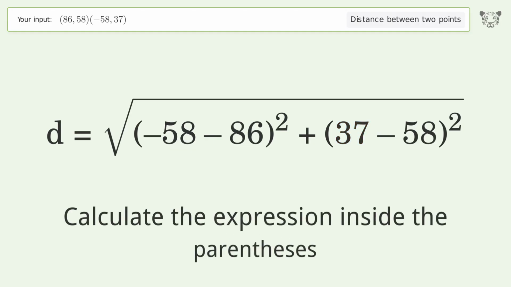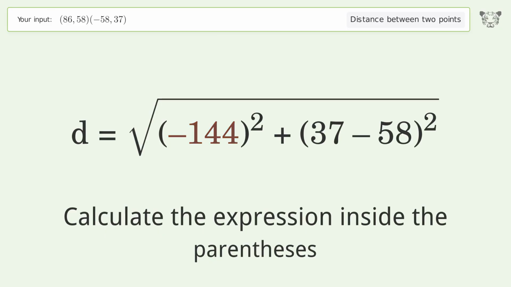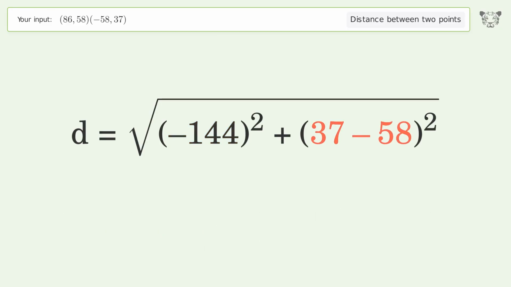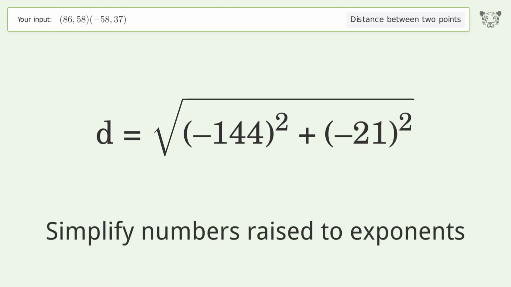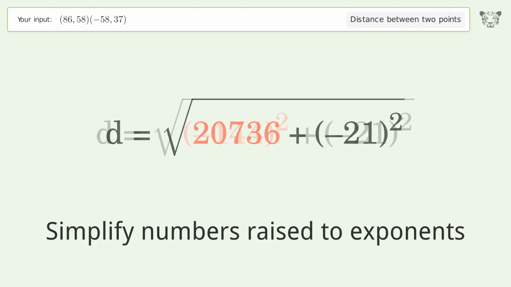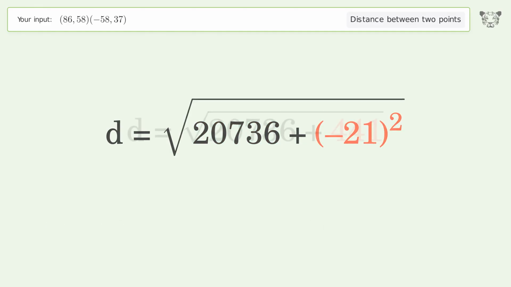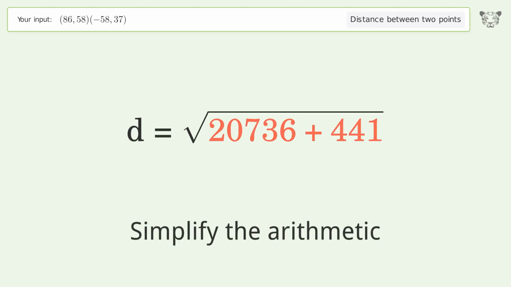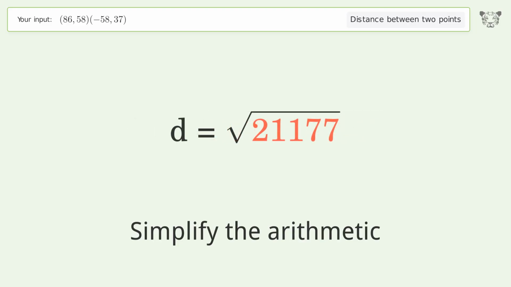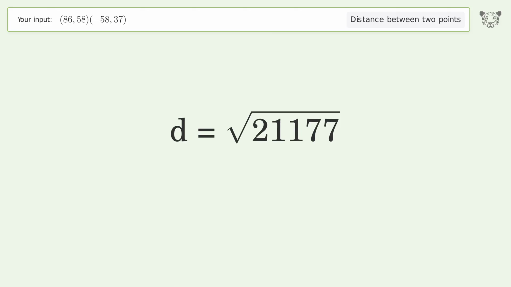Calculate the expression inside the parentheses. Simplify numbers raised to exponents. Simplify the arithmetic. And so the distance between the 2 points is the square root of 21,177 or 145.523.